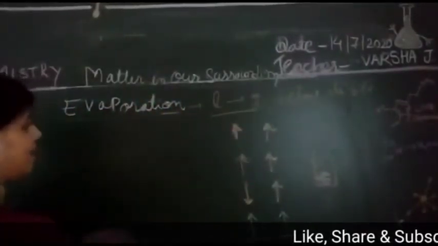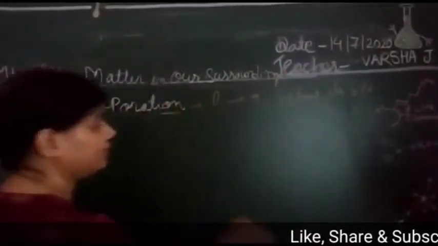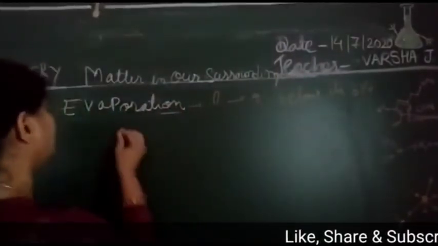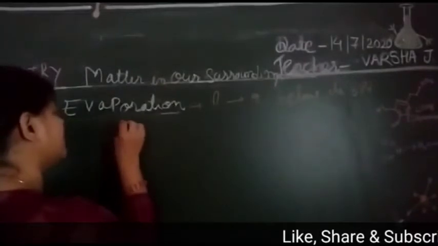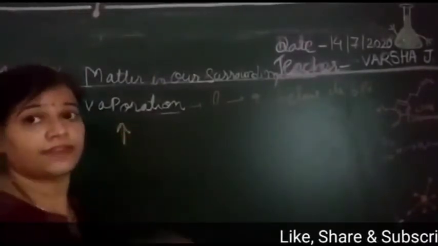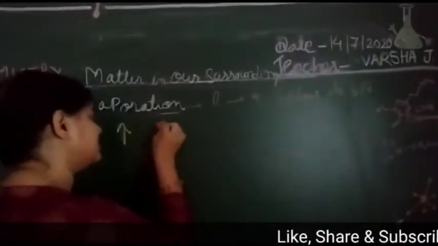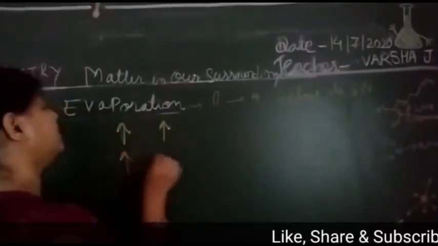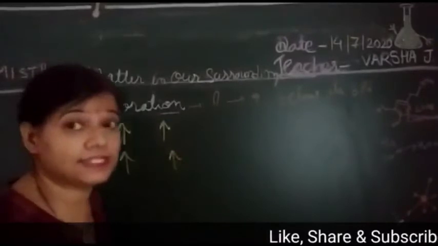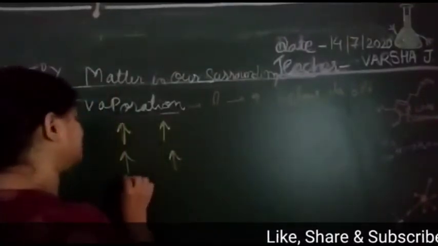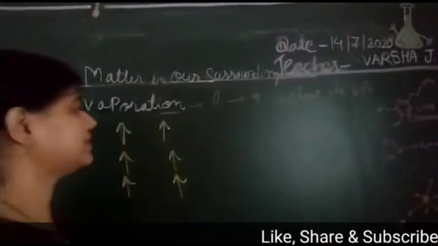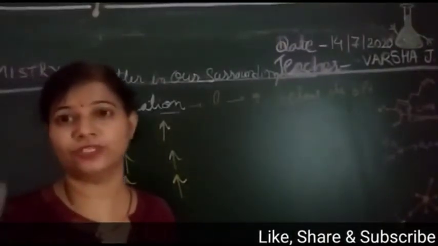So you just remember what happened during evaporation. During evaporation, with the increase in surface area, the first factor, the rate of evaporation increases. With the increase in temperature, the evaporation increases. With the increase in humidity, evaporation increases. All the 3 factors, the rate of evaporation increased.